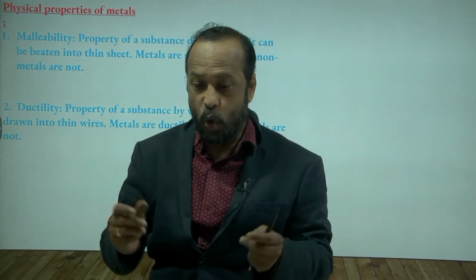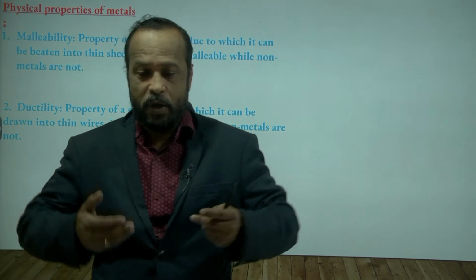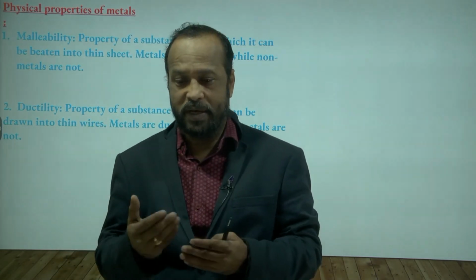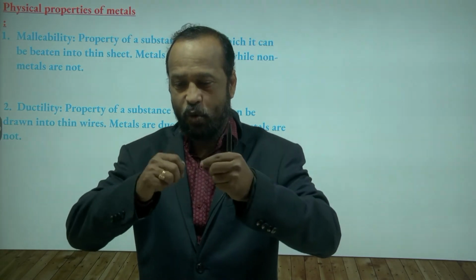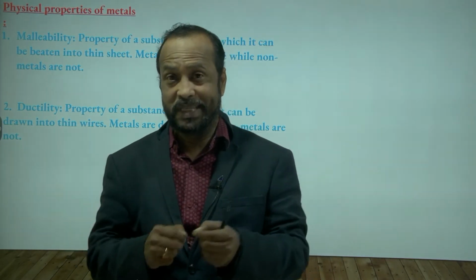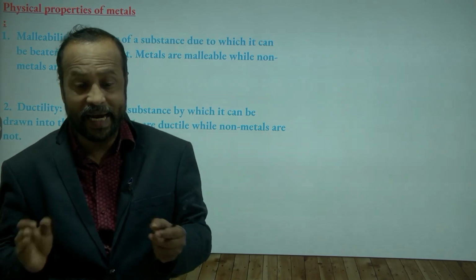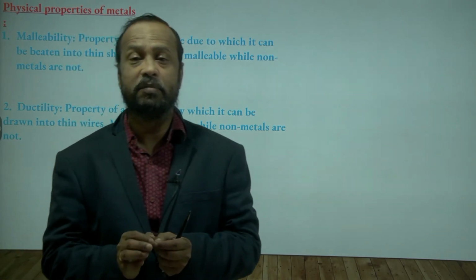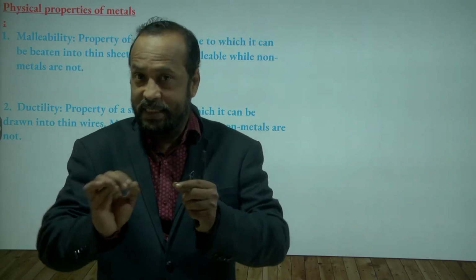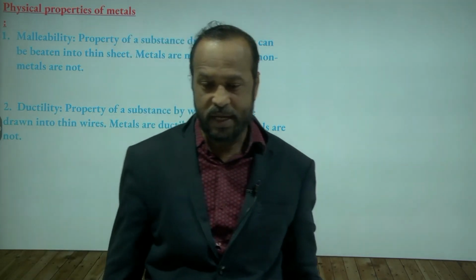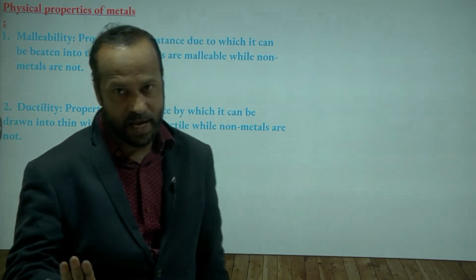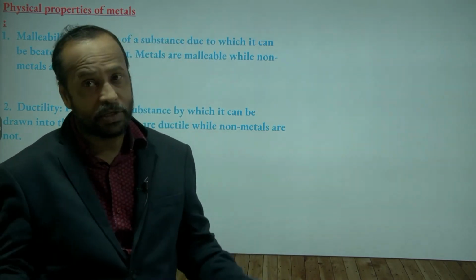Like gold chains are there. Generally, women wear gold chains. So these gold chains are made up of thin gold wires. So this property is called ductility. Ductility means the property of metals that can be drawn into thin wires. And generally metals are ductile while non-metals are not.